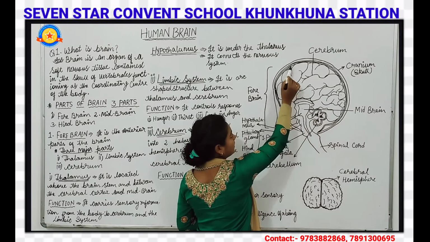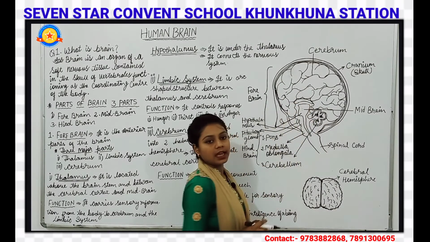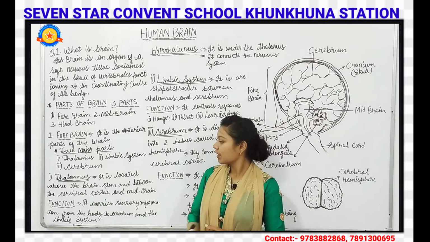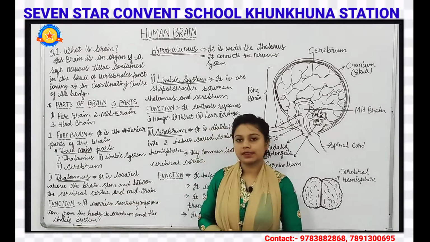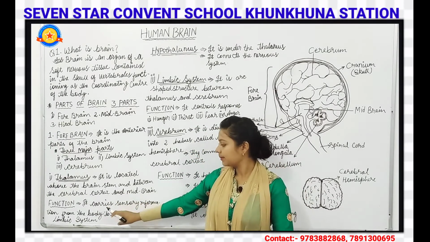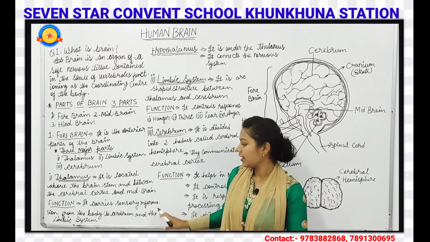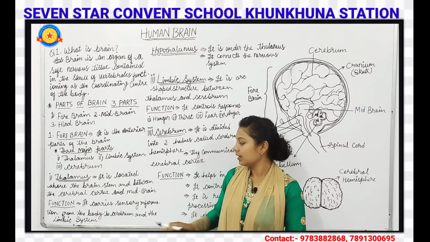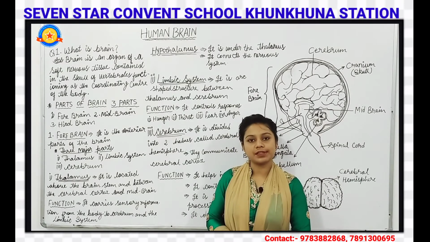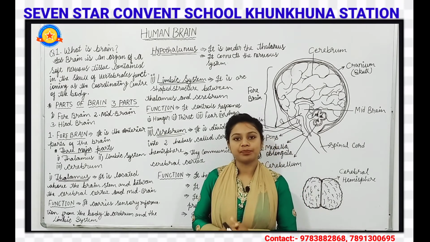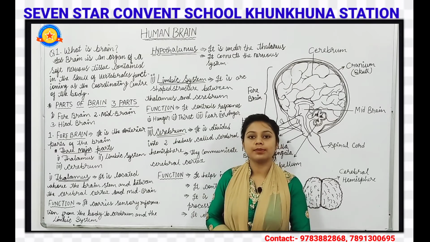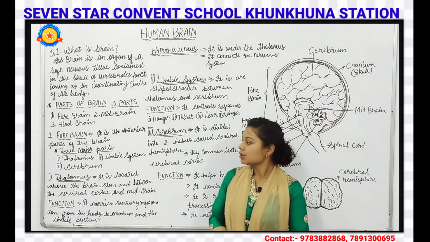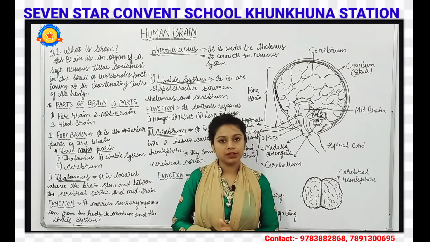And if we talk about the functions, the thalamus carries sensory information from the body to the cerebrum and the limbic system. So this was about the thalamus.